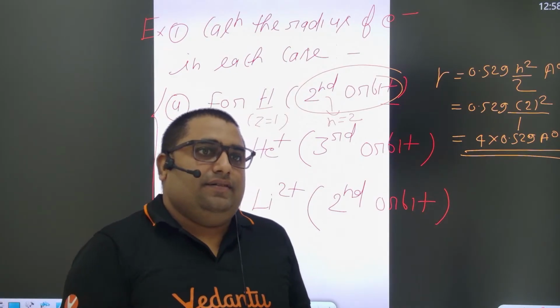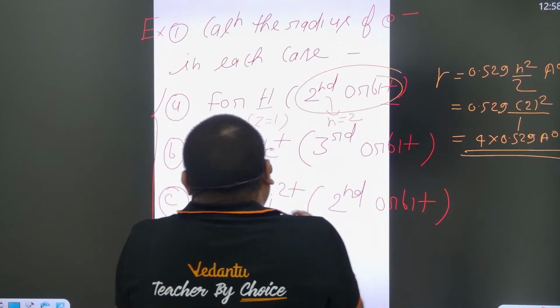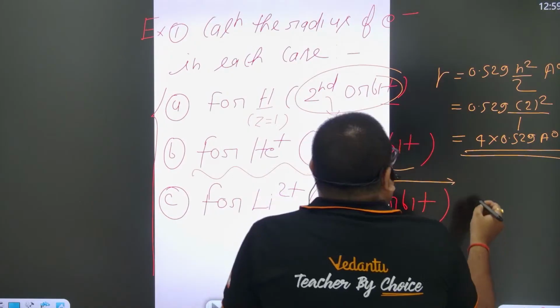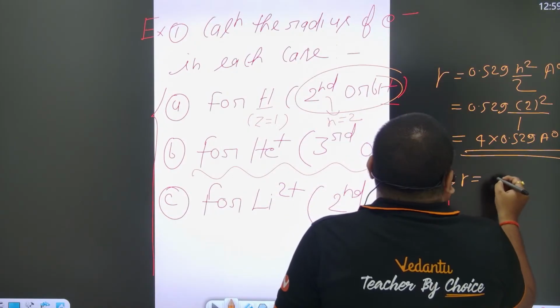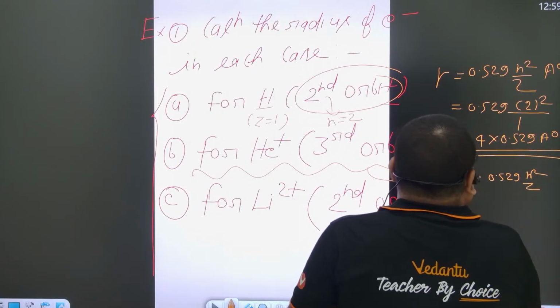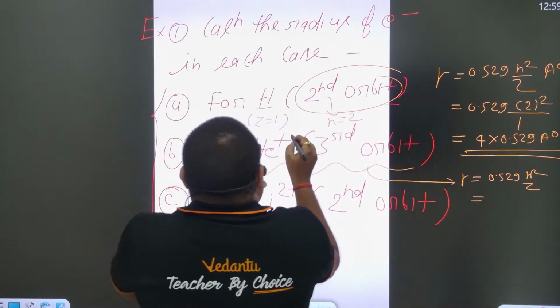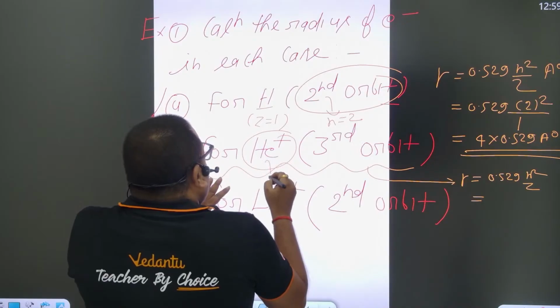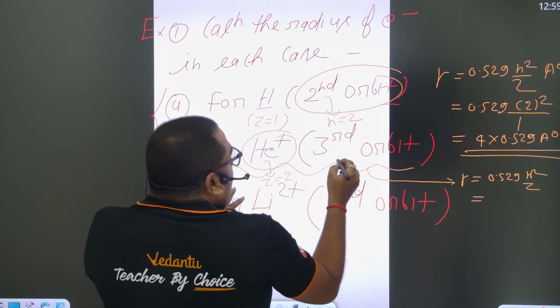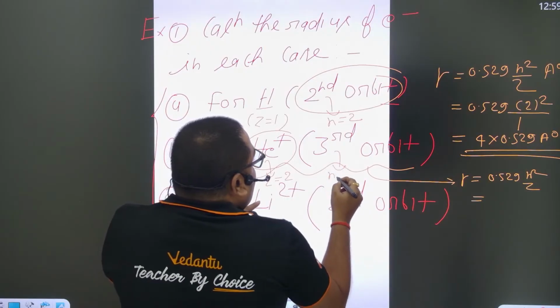Yes, very good. Now how to calculate the radius for He+? Simply use the same formula, r = 0.529 n² / Z. Here for He+, what is the Z value? What is the atomic number of helium? It is 2. And this is the third orbit, so n is equal to 3.